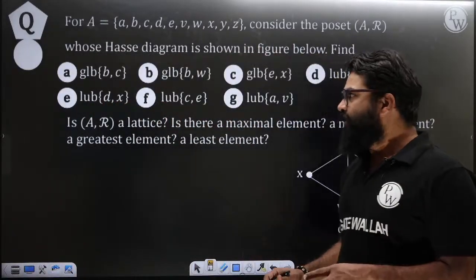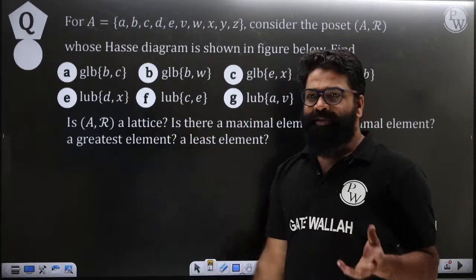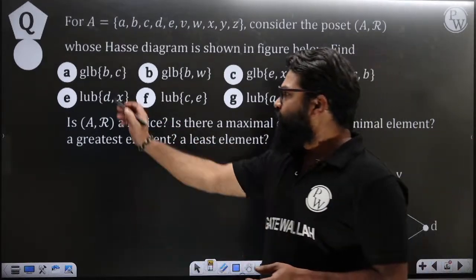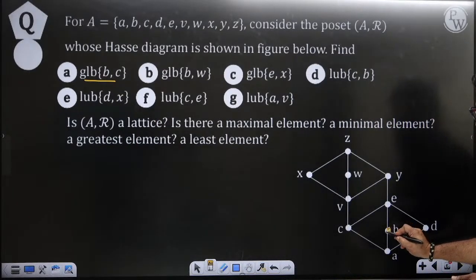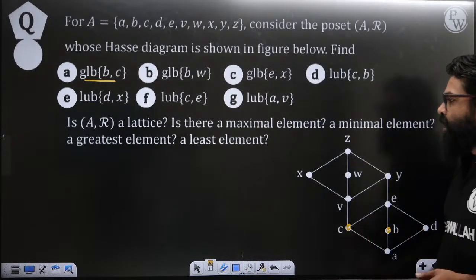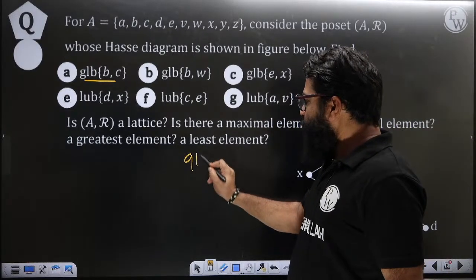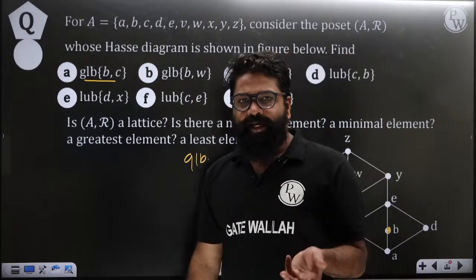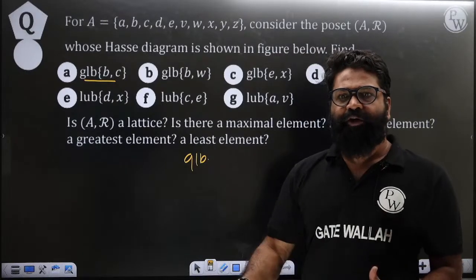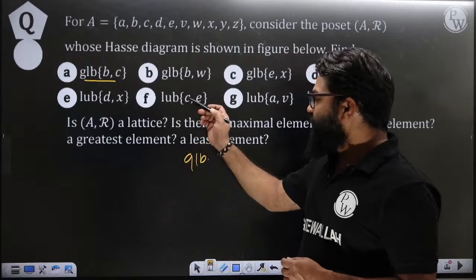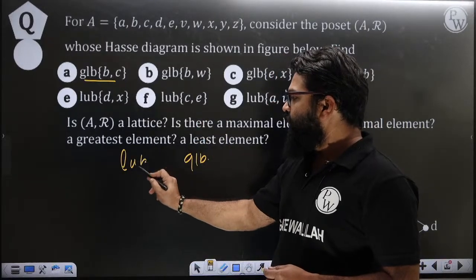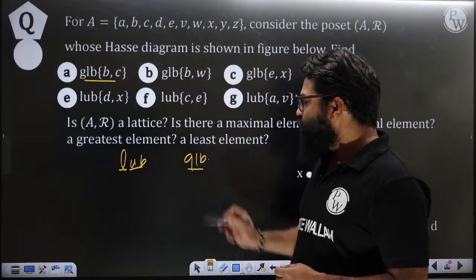So here we will have the first statement. Can you try to give me the answers related to that? First, the GLB of B comma C. So where are B and C? Here you have B, and here you have C. Whenever you have this GLB, how to read it? Reading is very important. The way you read is the way you get your answers. Greatest lower bound. And the next one is called the LUB, least upper bound.